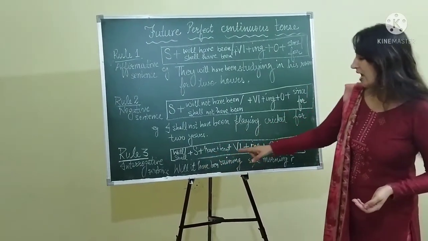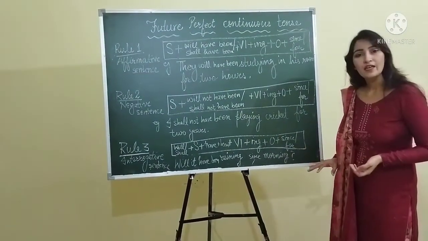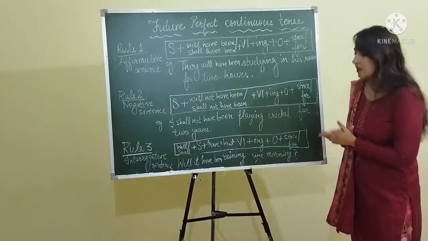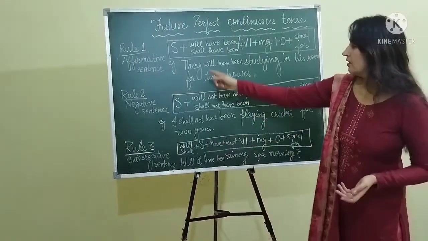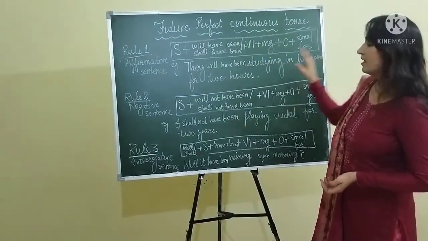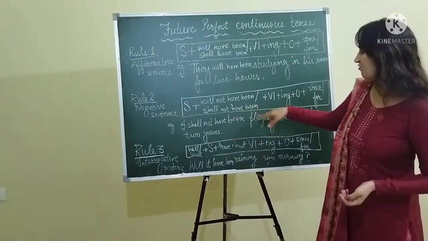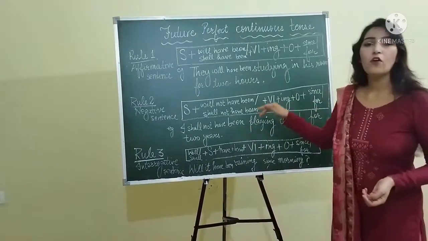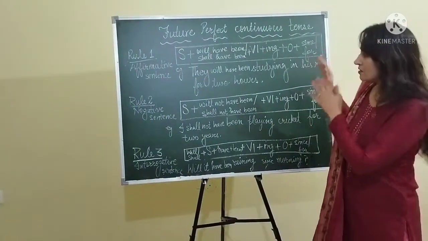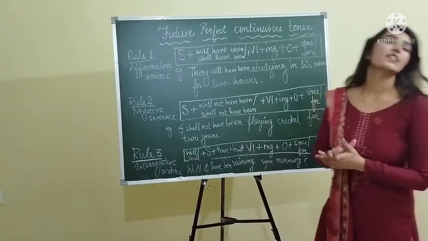Will it have been raining since morning? Will they have been studying in his room for 2 hours? Shall I have been playing cricket for 2 years? This is how we use future perfect continuous tense.